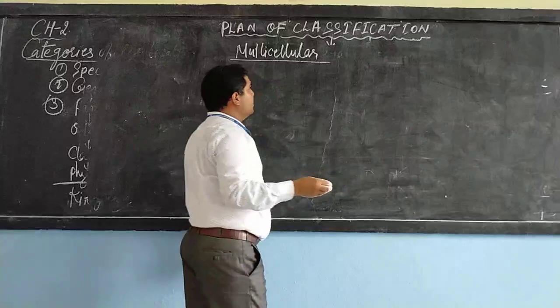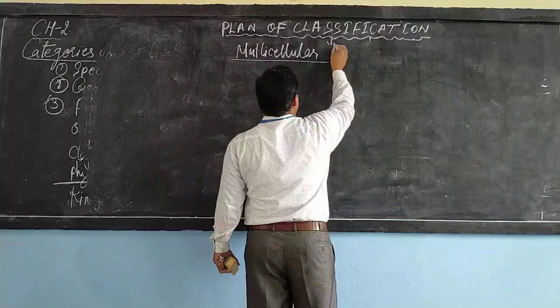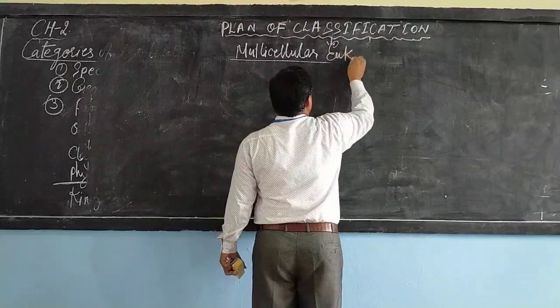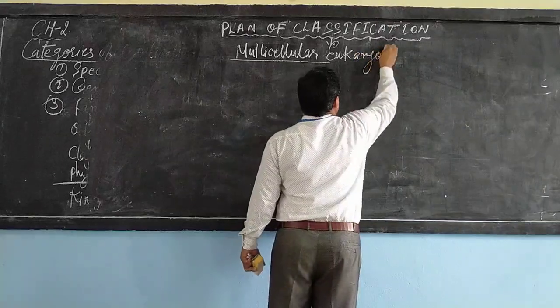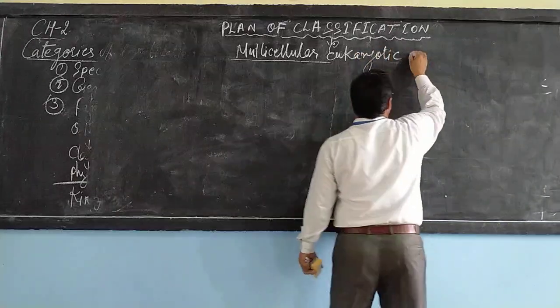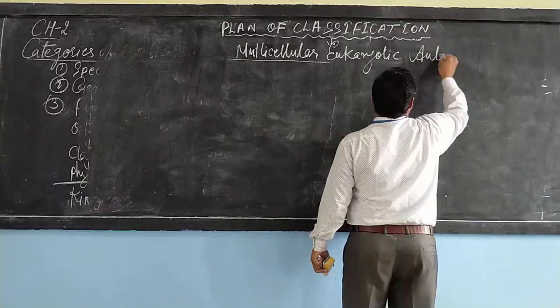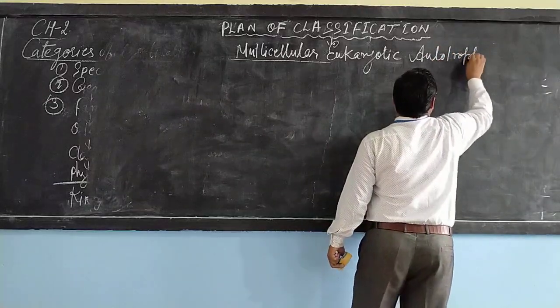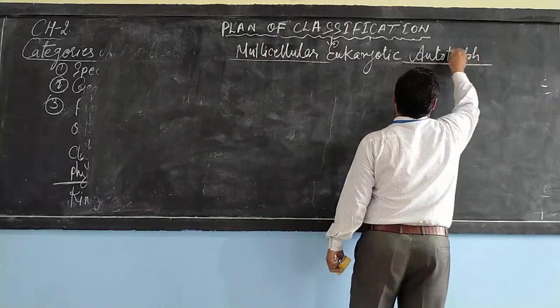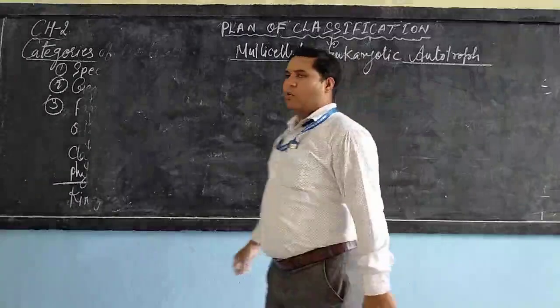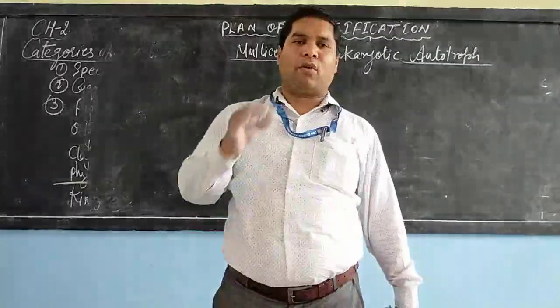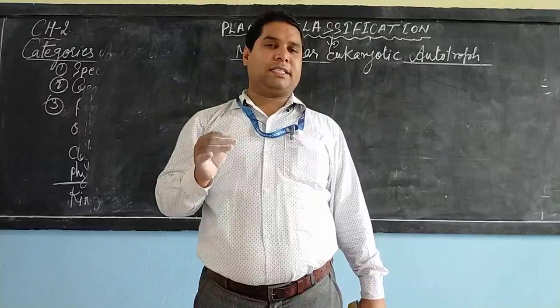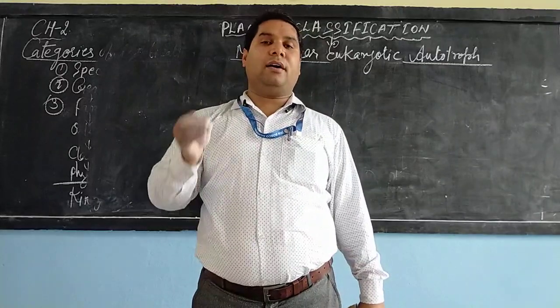Multicellular, eukaryotic, and autotrophs. Who are known as autotrophs? Those organisms which are able to make their own food, and these living organisms are plants.